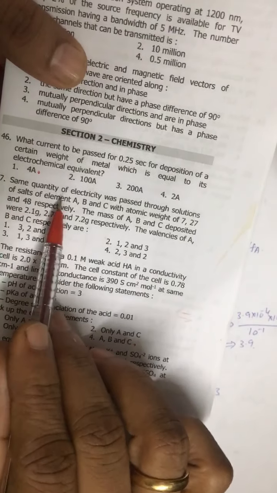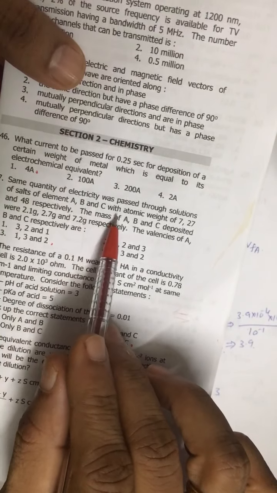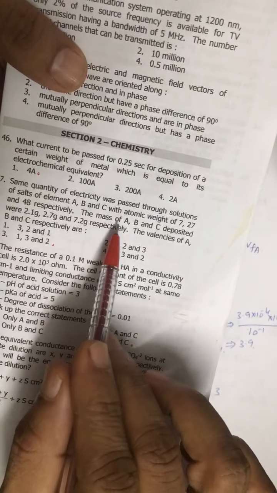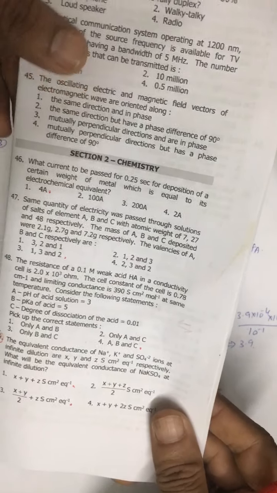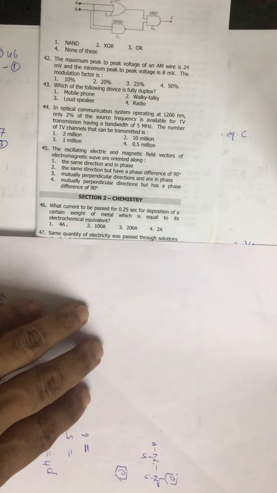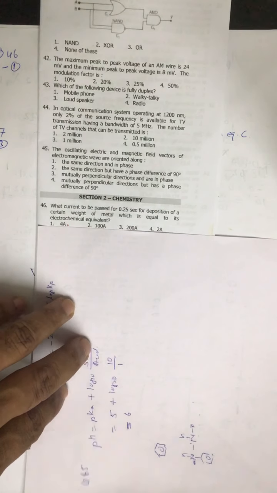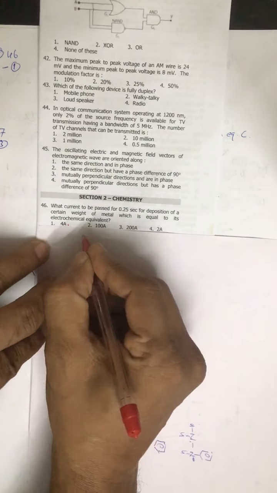47. The same quantity of electricity was passed through solutions of A, B, C, with atomic masses 7, 27 and 48, and the quantities of A, B, C are 2.1, 2.7 and 7.2. We know from the second law that if the same amount of charge is passed through different electrolytes, the amounts of substance deposited are proportional to their chemical equivalents, meaning W upon E should be the same.